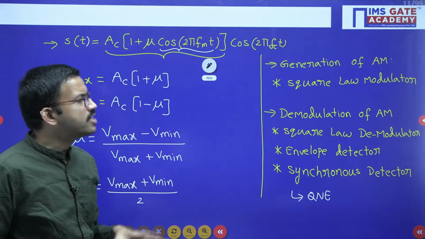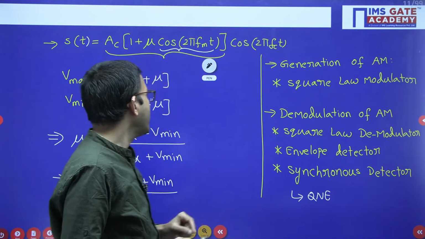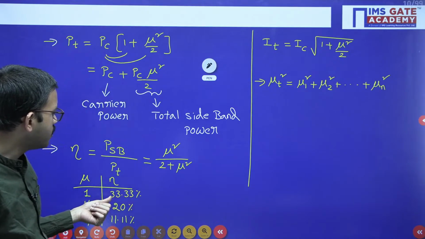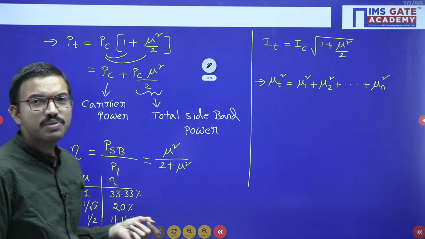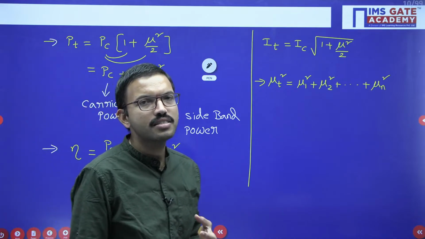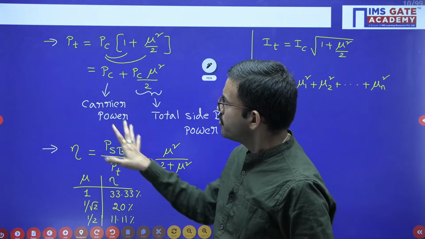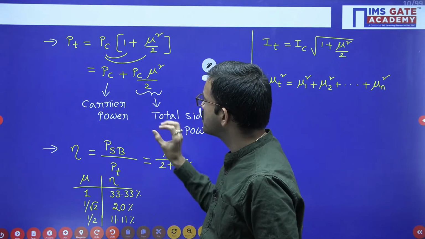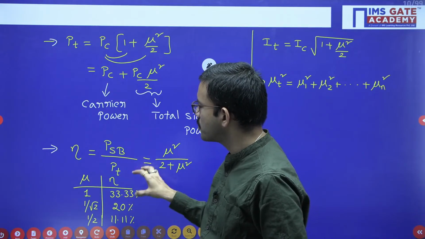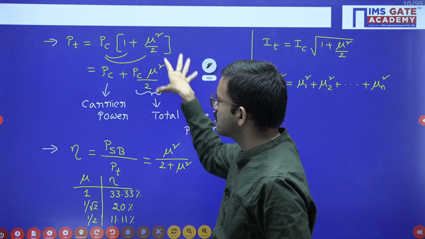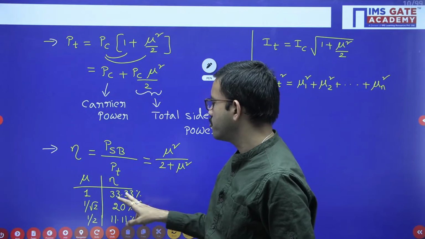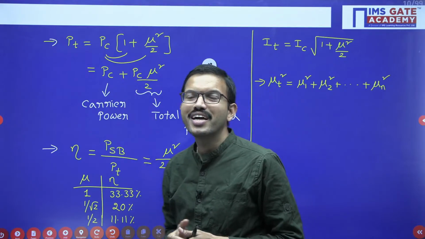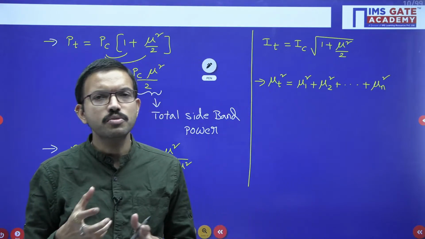So coming to the AM, the main drawback, if you observe from here, is modulation efficiency. Here you are getting 33.33%. That means if you are transmitting, suppose, 100 watt, out of which 33.33 watt is there for the message signal or sideband power. The remaining, if you are making approximation, 67 watt you are giving for carrier. So it is consuming more power, right?